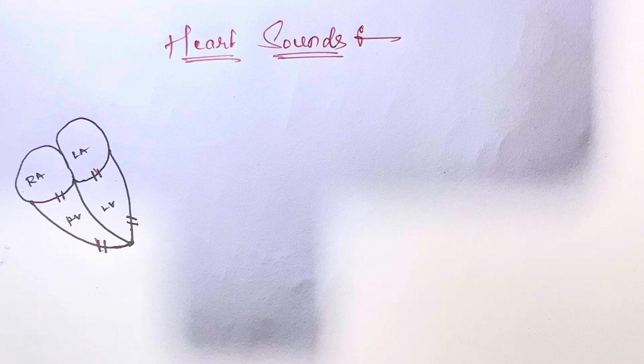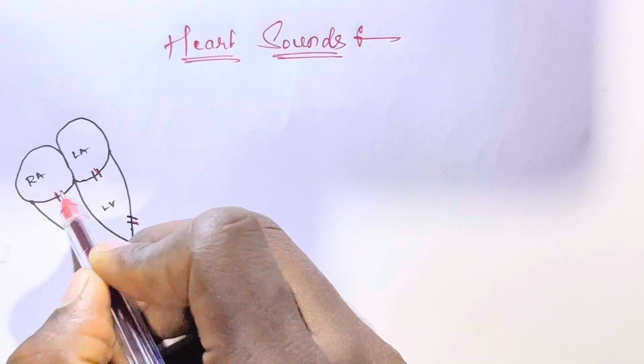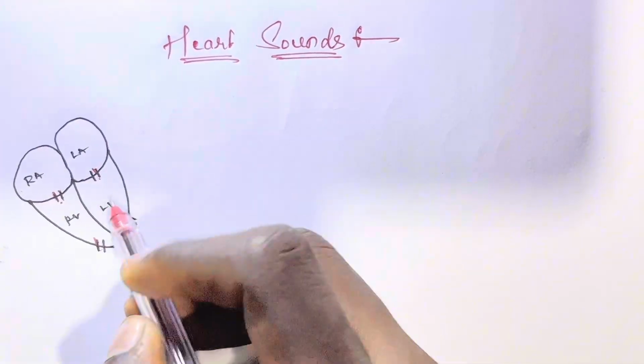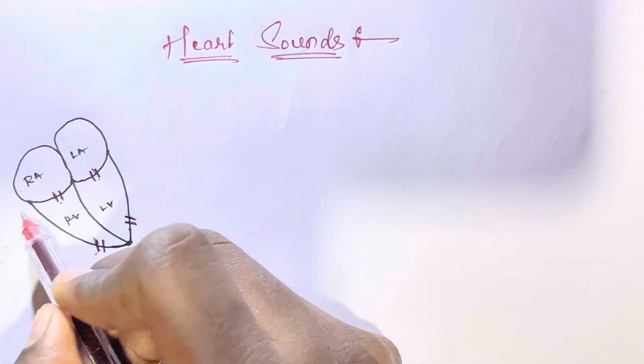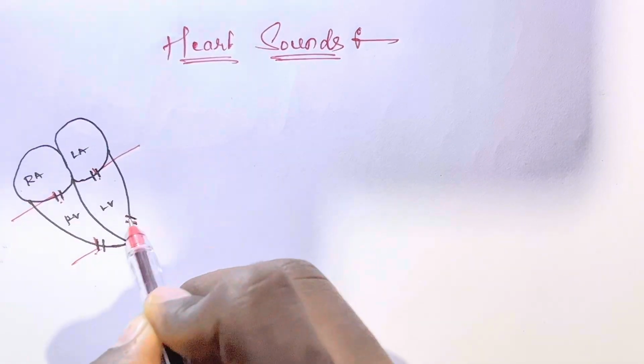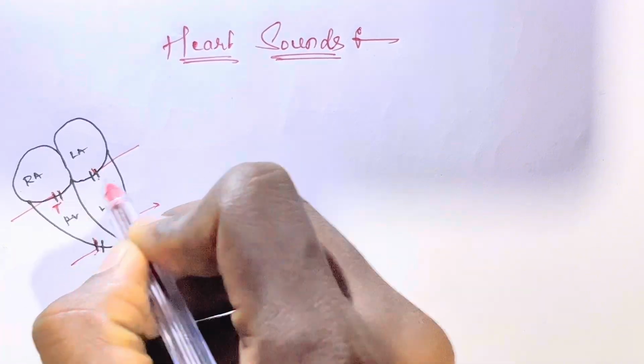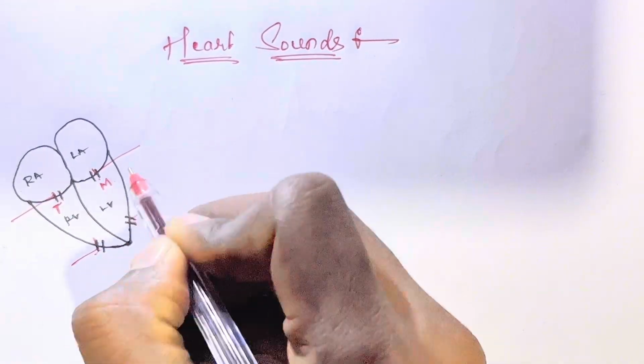So I already drew a rough heart structure. As everybody knows, these are the valves. The ones above are the right AV valve, the left AV valve, the pulmonary valve and the aortic valve. This one is the tricuspid valve, and this one is the mitral valve.